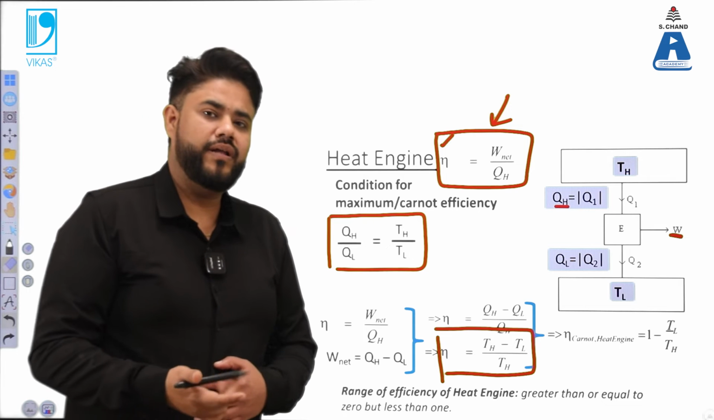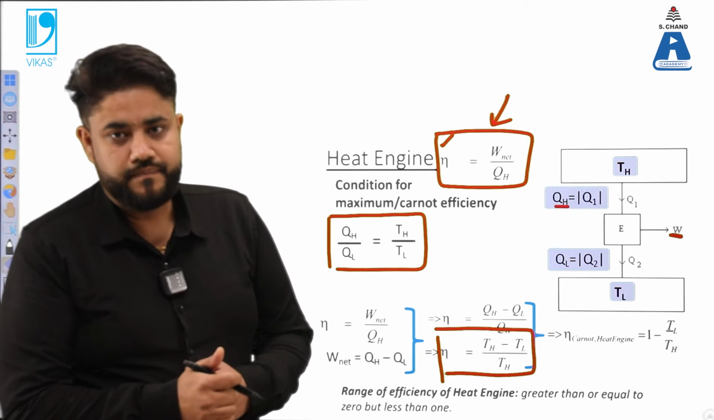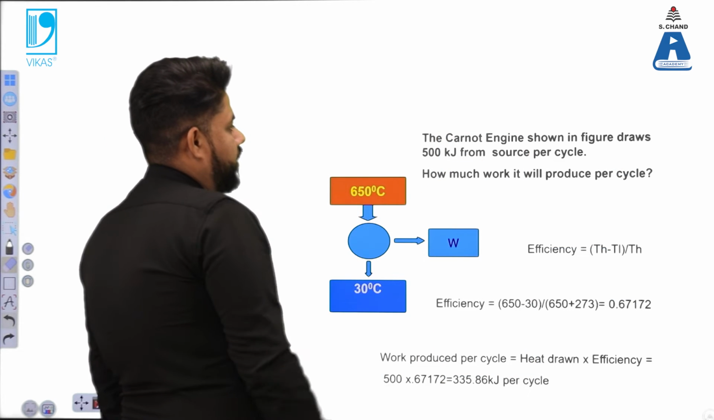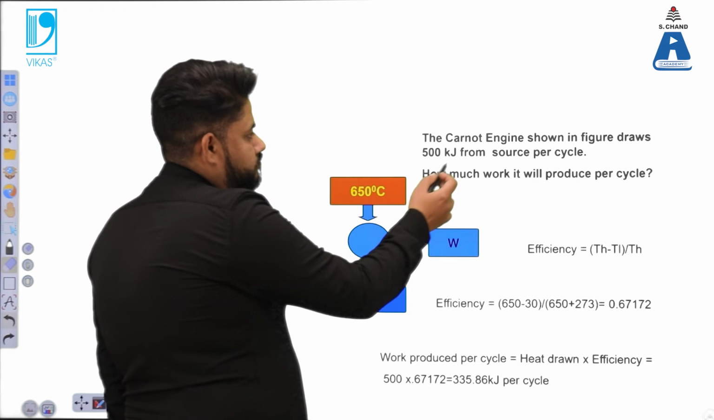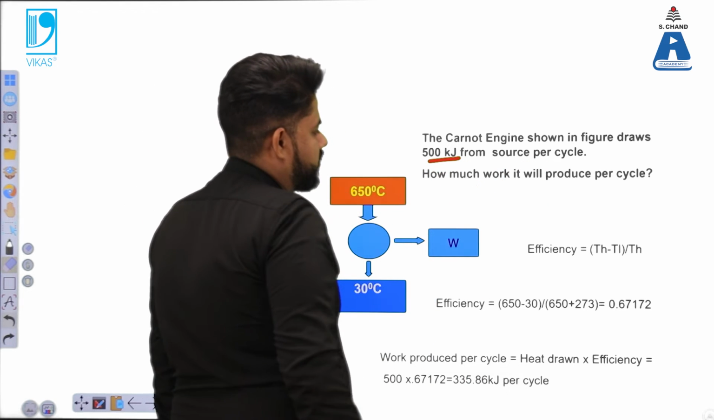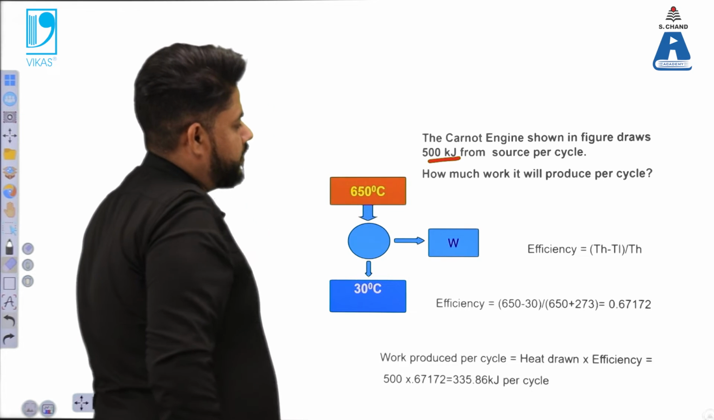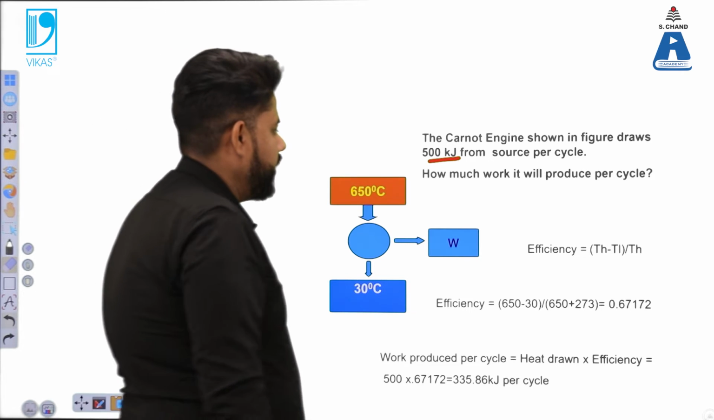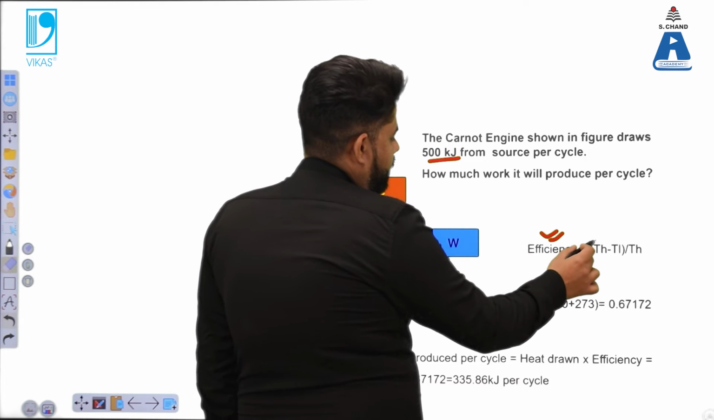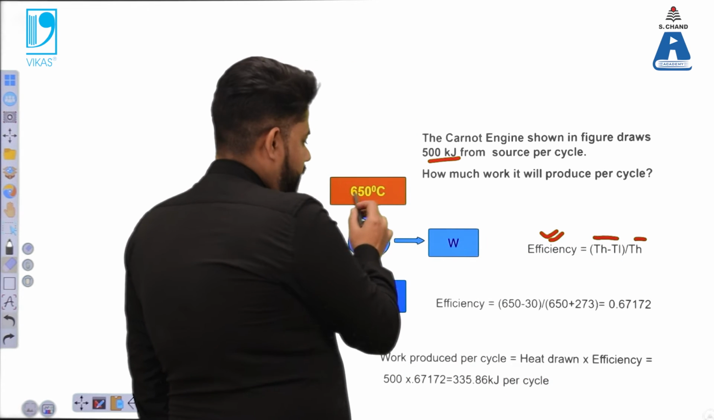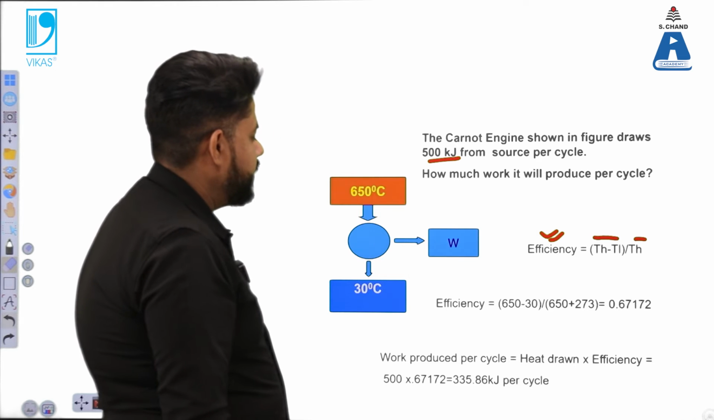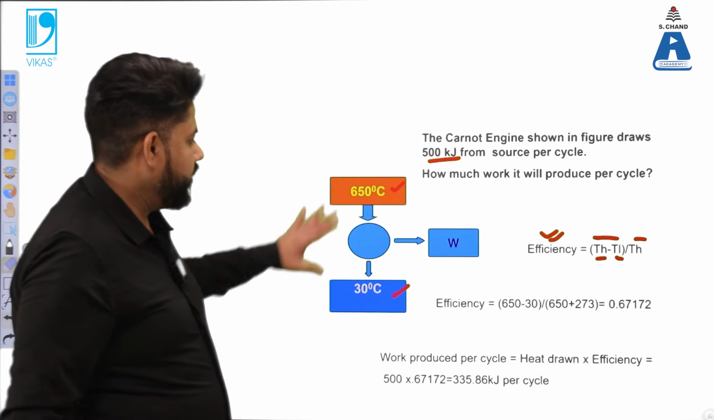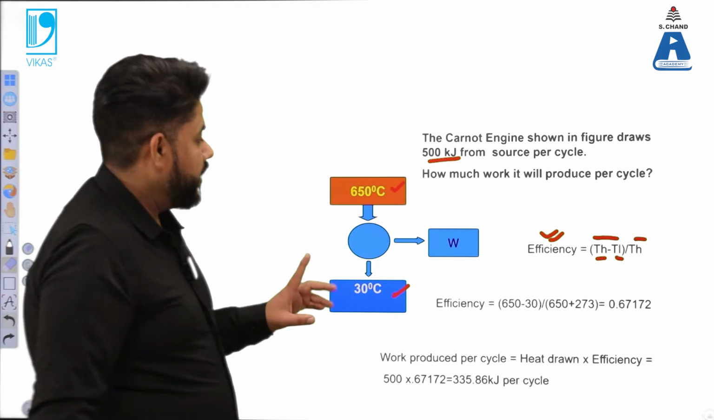But you need to make sure that these temperatures are in Kelvin. For example, let's say you have a Carnot engine which draws 500 kilojoules from the environment, and you need to find out how much work it produces. We need the efficiency formula, and the temperatures we have are T higher and T lower, 650 and 300. So we need to convert these temperatures into Kelvin and then take the difference.